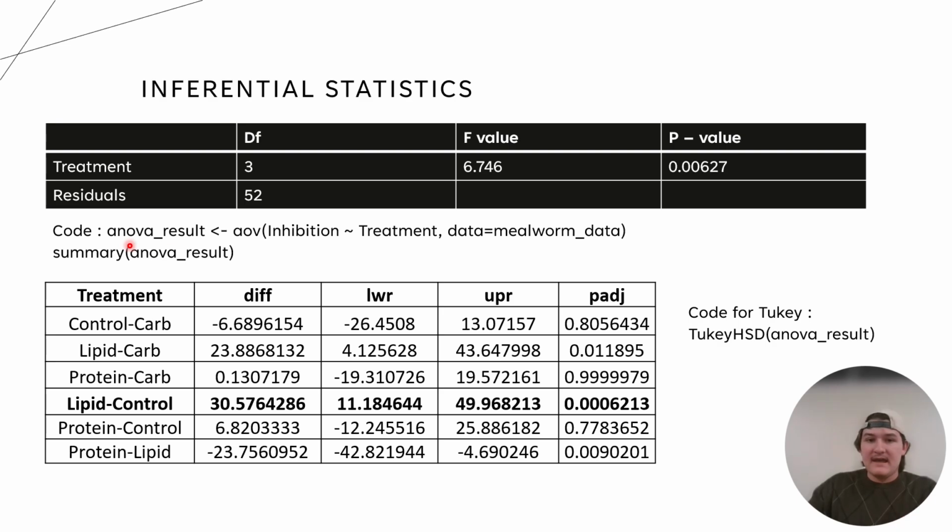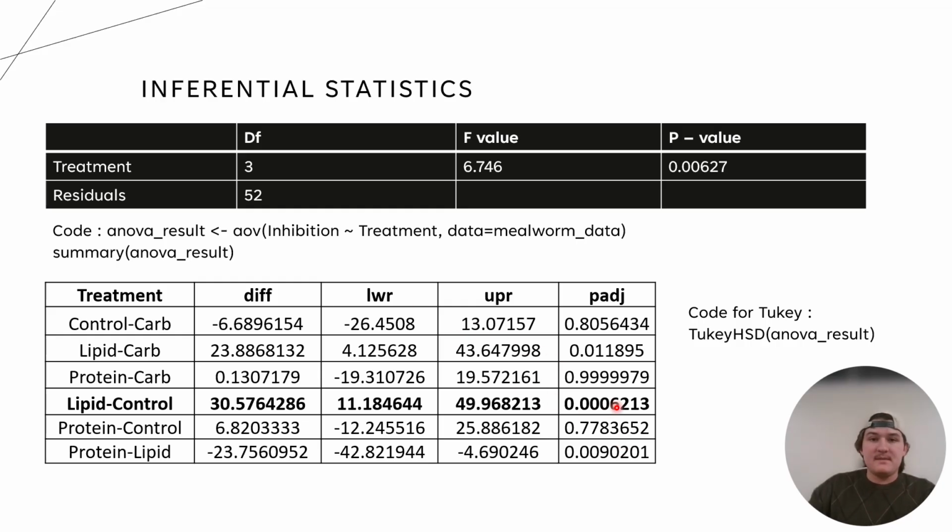We ran an ANOVA, and the code for our studio is included on the bottom, but we also ran a Tukey because we knew one was statistically significant. So we took our ANOVA and then ran a Tukey on it, and we realized that the only one that's statistically significant from the control group is the lipid, with a p-value of 0.0006213.